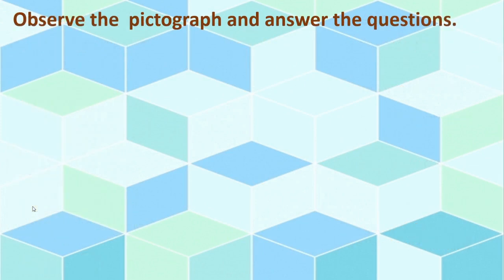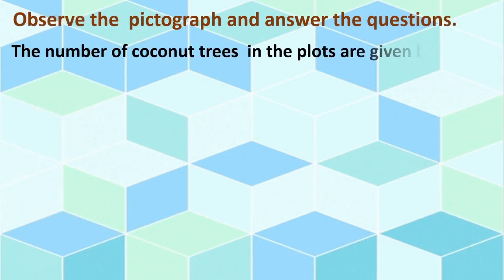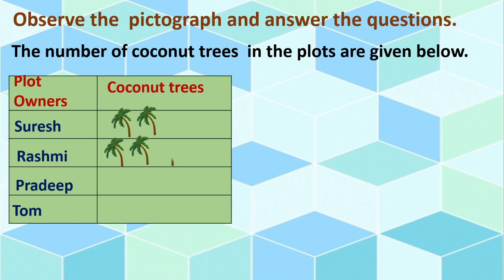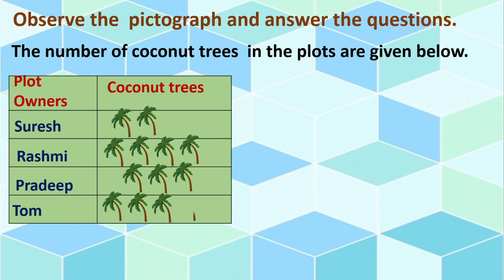Next one. The number of coconut trees in the plots are given below. See, this is a plot owners and coconut trees chart. Here how many plot owners are there? 4. Suresh, Rashmi, Pradeep and Tom. We can see 4 plot owners and they are growing the coconut trees, isn't it?